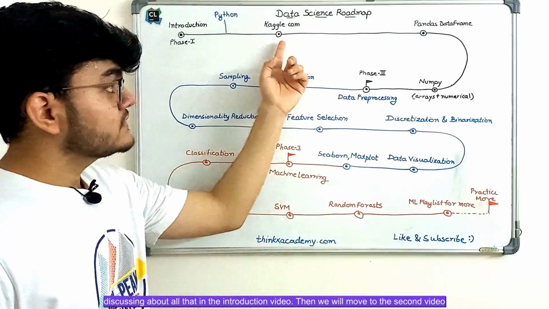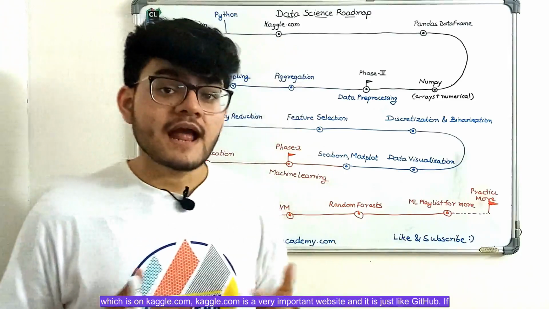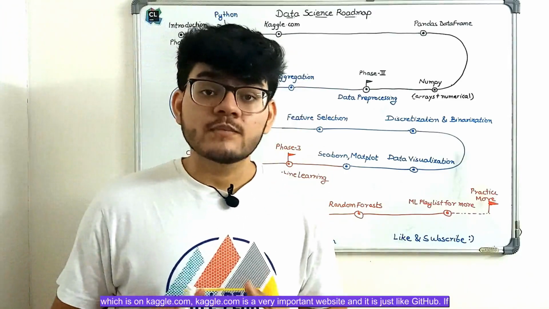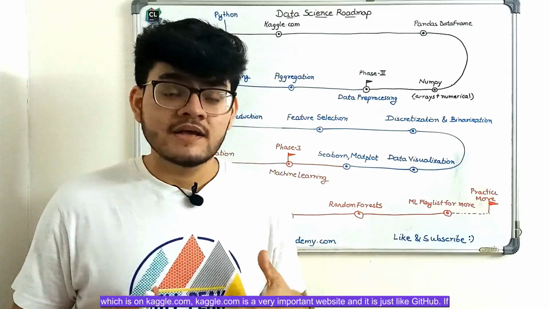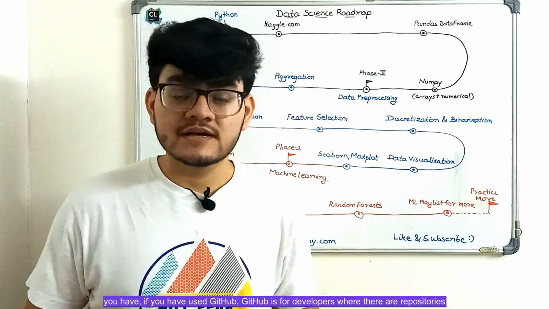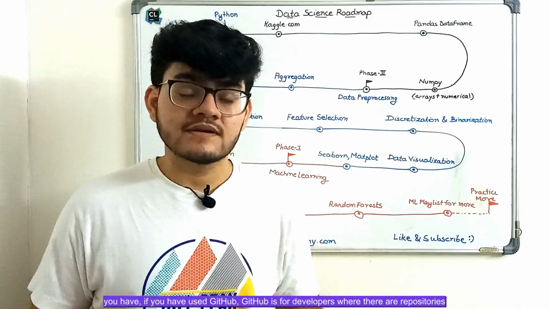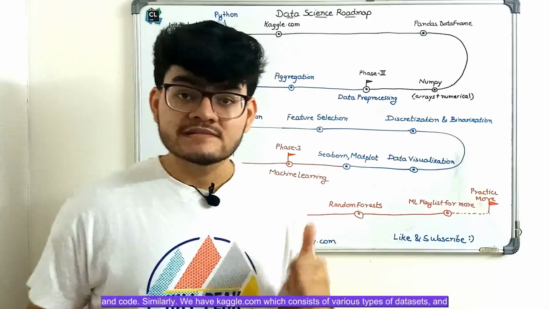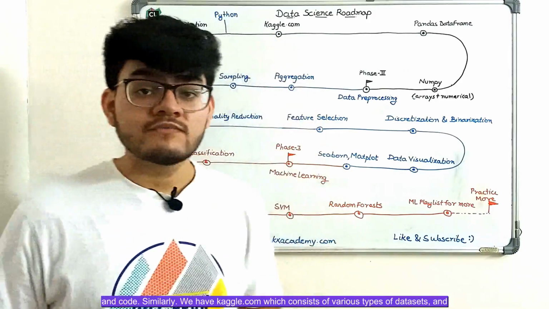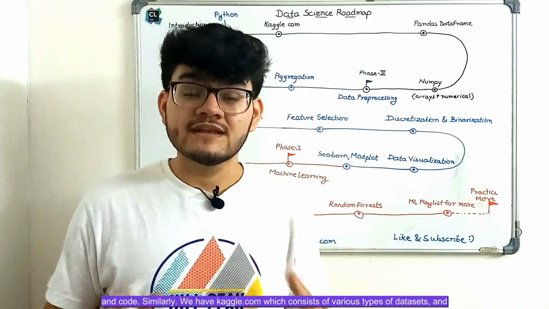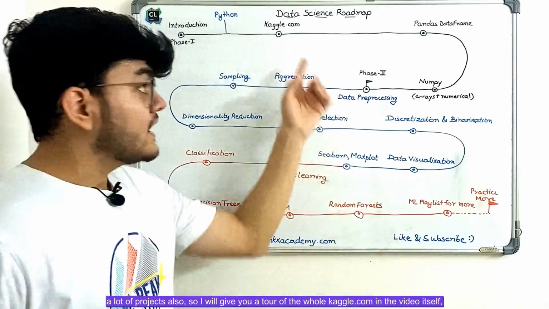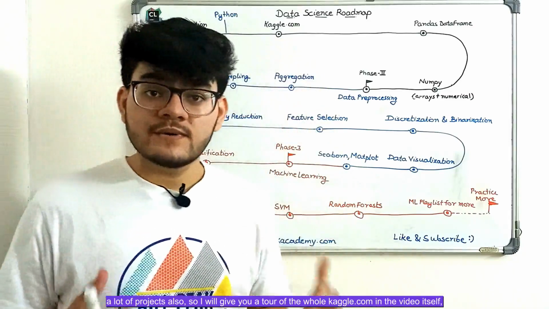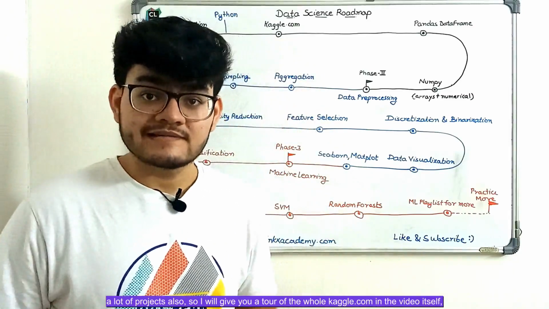Then we will move to the second video, which is on Kaggle.com. Kaggle.com is a very important website, and it is just like GitHub. If you have used GitHub, it is for developers where there are repositories and code. Similarly, we have Kaggle.com, which consists of various types of data sets and a lot of projects also. So I will give you a tour of the whole Kaggle.com in the video itself, right?